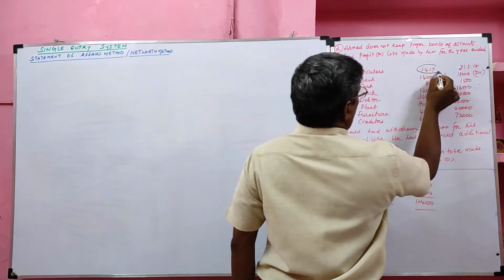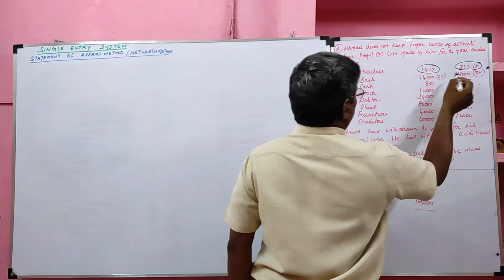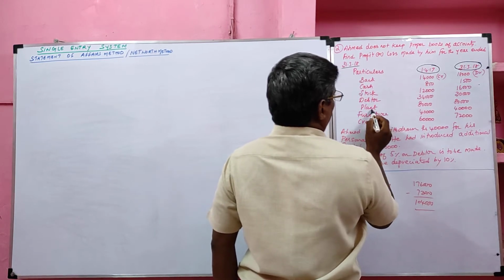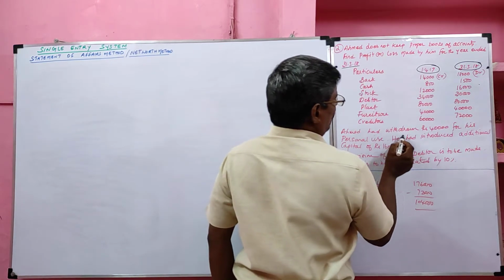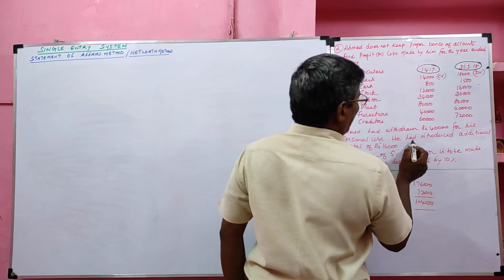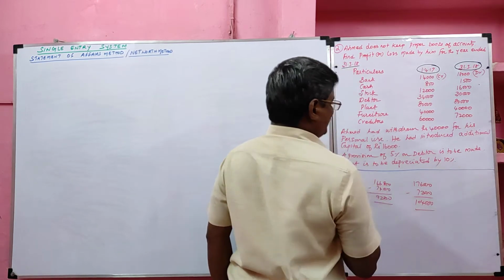Particulars as on 1/4/2017 and 31/3/2018 are given: bank, cash, stock, debtor, plant, furniture, creditor. Ahmed had withdrawn rupees 40,000 for his personal use. This is called drawing. He had introduced an additional capital of rupees 16,000. This is called additional capital.